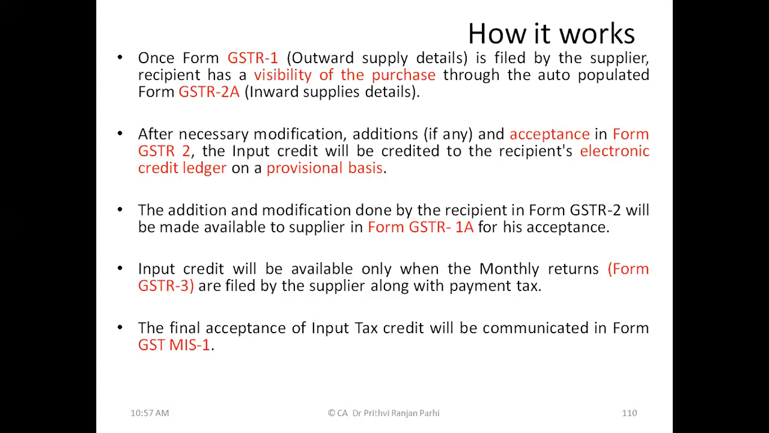And then this ITC will be credited in the electronic credit ledger on a provisional basis. Additional modifications are also possible. The recipient can modify it. And when finally the monthly returns are filed in the form of GSTR 3, these credits are made available to the recipient. The recipient can utilize those credits for settlement of liability. And these credits will be reflected in a ledger which is called the electronic credit ledger. We will be seeing it subsequently.